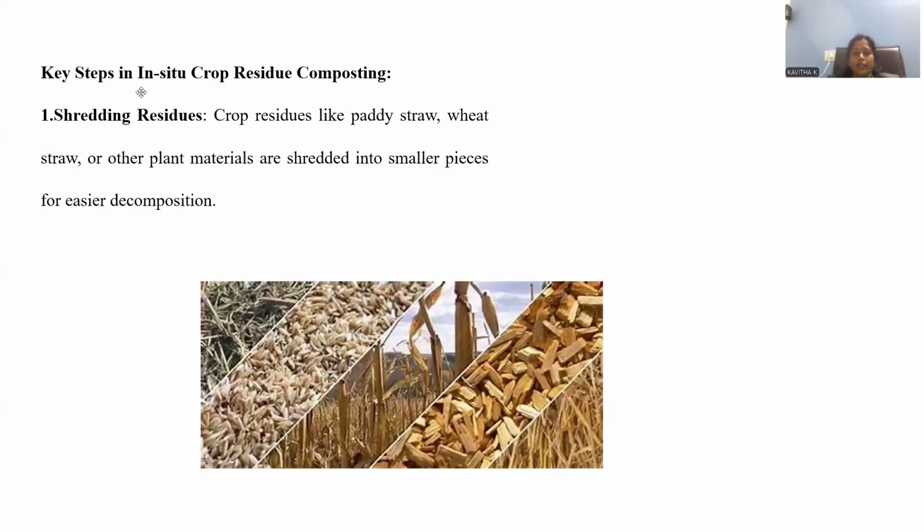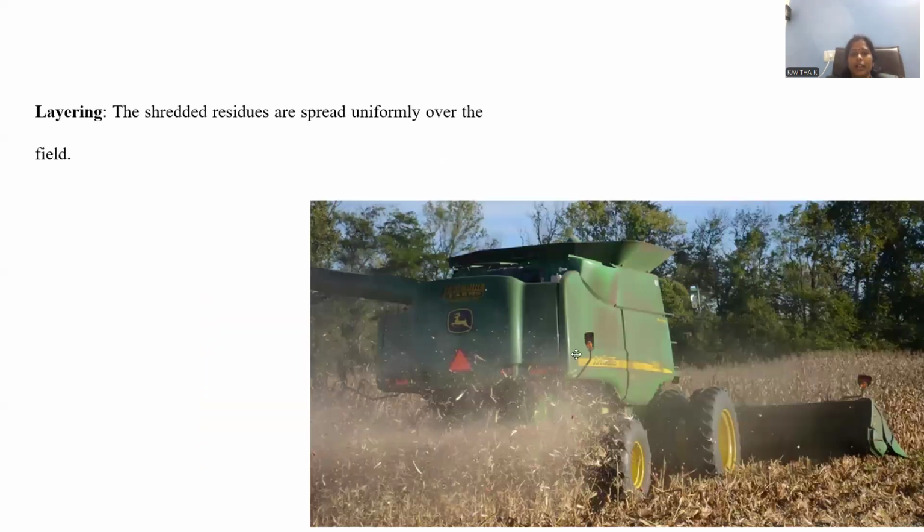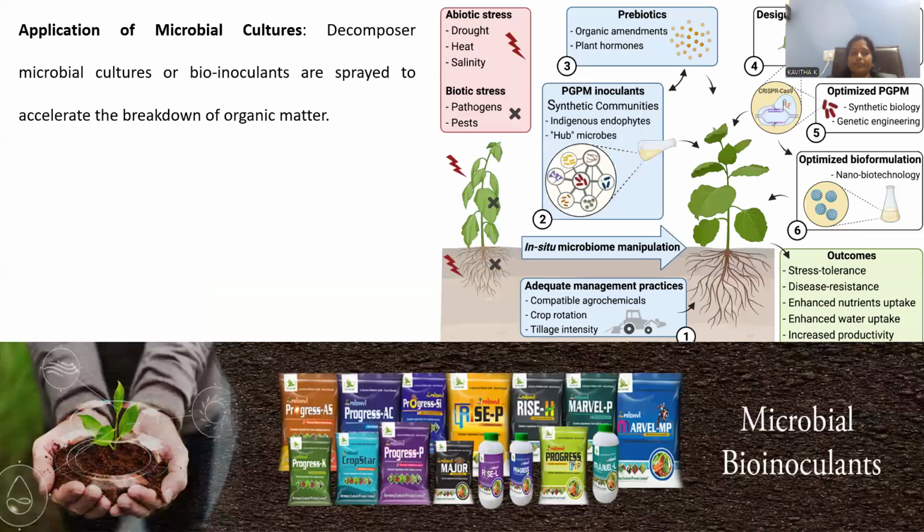And the next step, after shredding of the crop residues, is this: the shredding process is clearly shown here. You can clearly observe that whatever residues we have are ground into small pieces. Later on, we distribute them uniformly by means of mechanized techniques. So many techniques are available now, so that uniform distribution is possible over the entire crop field. Later on, application of microbial cultures.